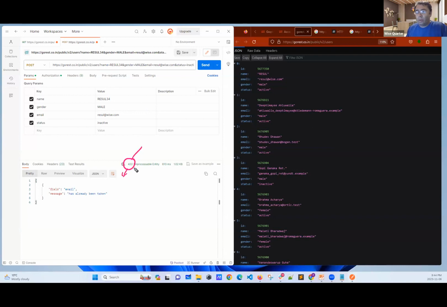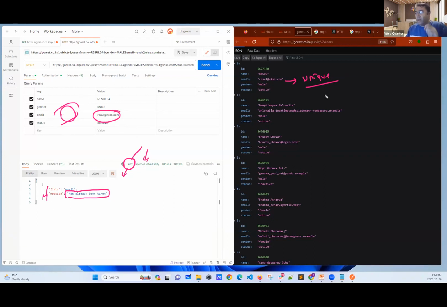422. We remember this. It means unprocessable entity, which means you have something wrong on your request. And here I received a message saying that this email has already been taken. Oh, then email is unique, my friends. I cannot use the same email 2 times. Email is unique.